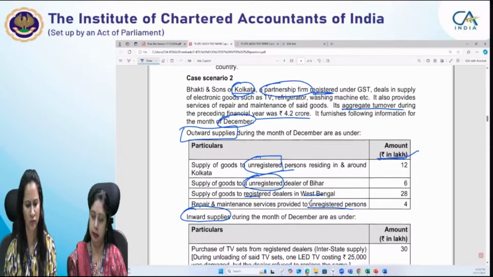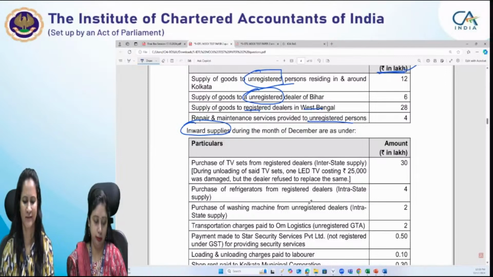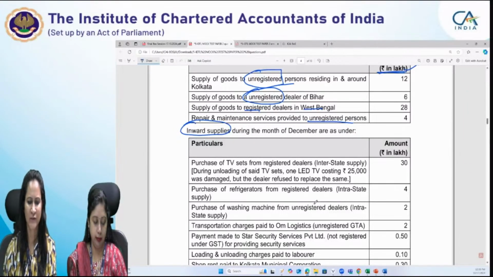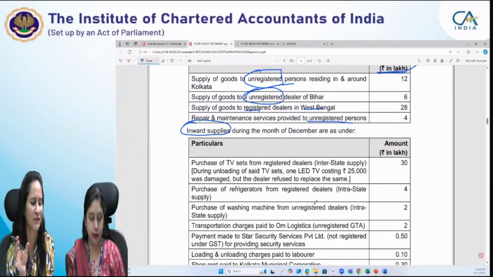Then we come to the inward supplies. Whatever amount is given, we need not pay special attention to it, because when reading the questions, we will see how the amounts are utilized. Inward supplies during the month of December are as under: purchase of TV sets from registered dealers, interstate supply. The nature of the supply, whether it is interstate or intrastate, is already given to you.